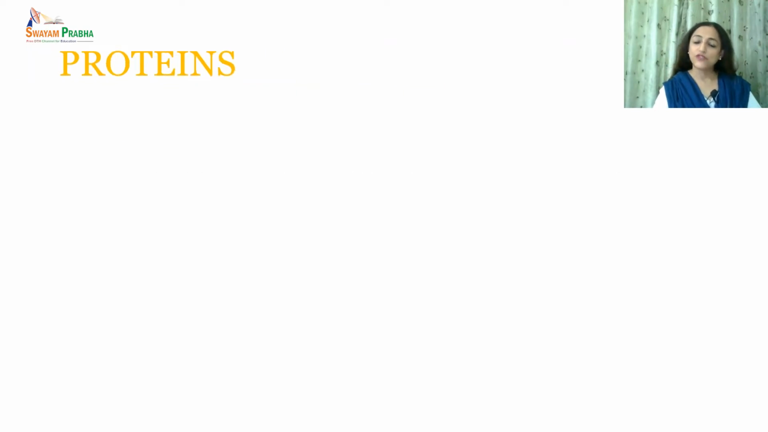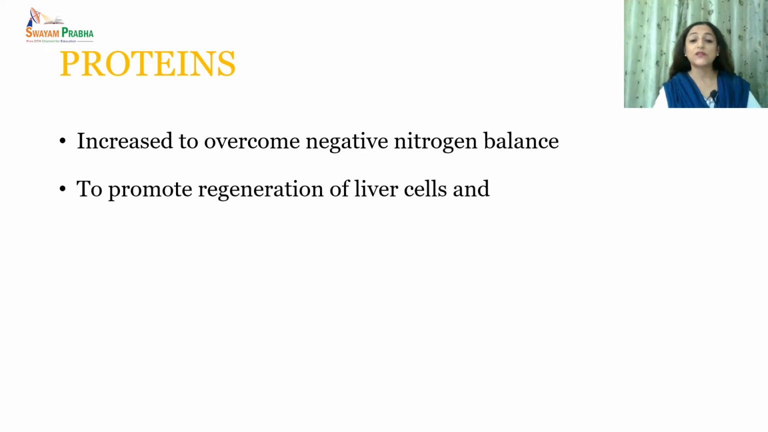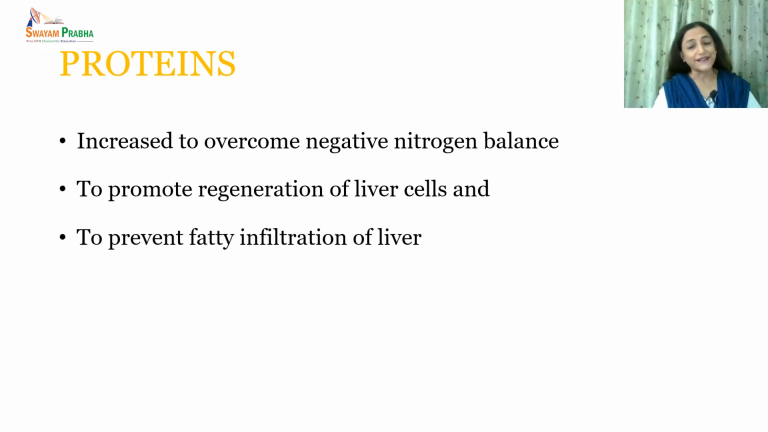So coming to the protein, intake needs to be increased to overcome the negative nitrogen balance which accompanies this condition. And it is needed to promote the regeneration of liver cells and to prevent the fatty infiltration of liver. However, the damaged liver may not be able to tolerate a high amount of protein load because the conversion of ammonia to urea is affected. So accumulation of ammonia can lead to hepatic coma also in advanced conditions.